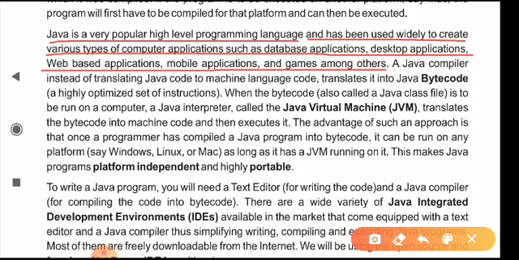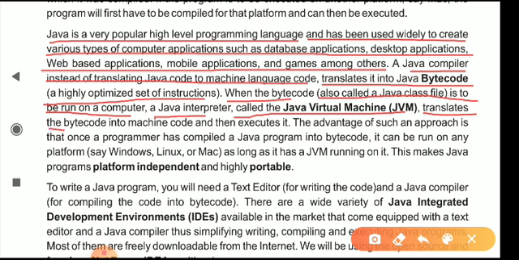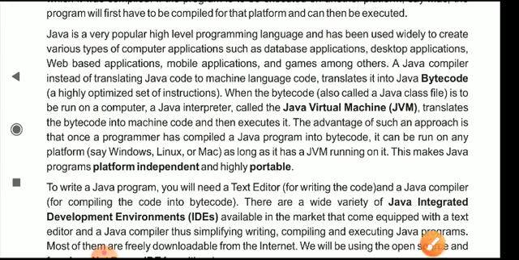As you can see, a Java compiler, instead of translating Java code to machine language code, translates it into Java bytecode, a highly optimized set of instructions. When the bytecode, also called Java class files, is to be run on a computer, a Java interpreter called the Java Virtual Machine translates the bytecode into machine code and then executes it. Here it is all written about the process that takes place in Java for compilation and interpretation of code, so that the computer can understand.